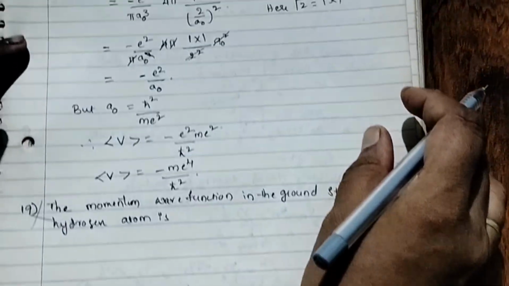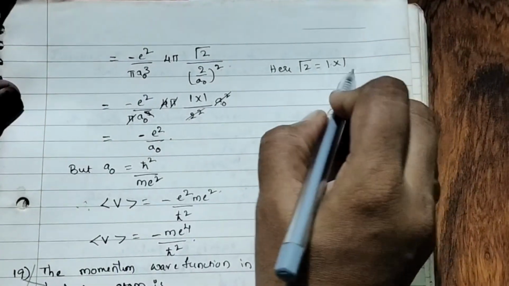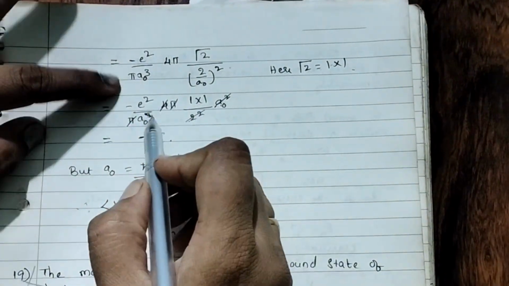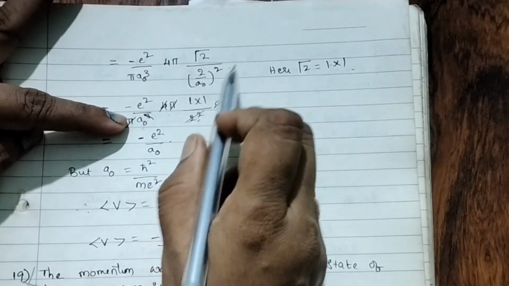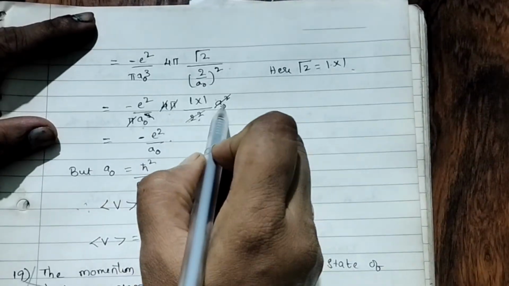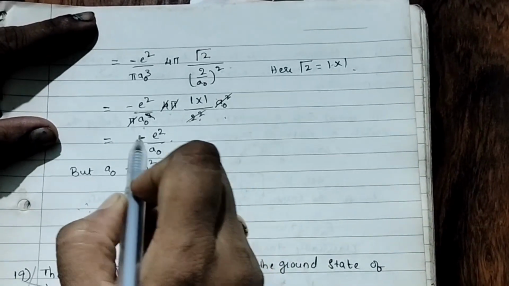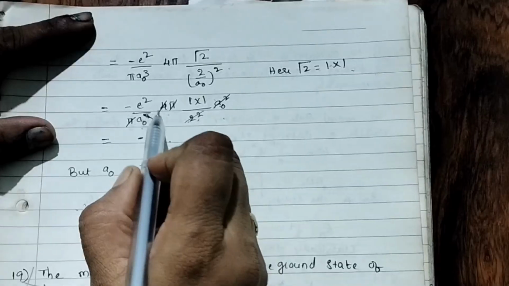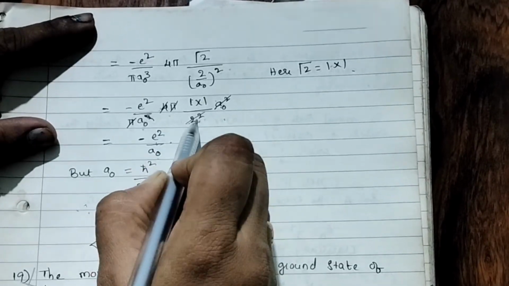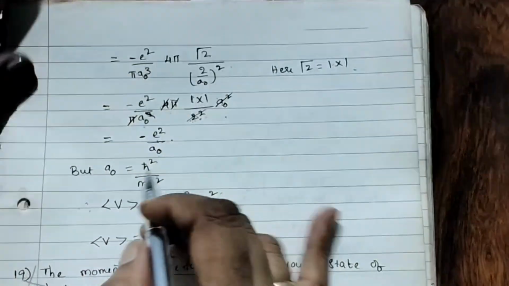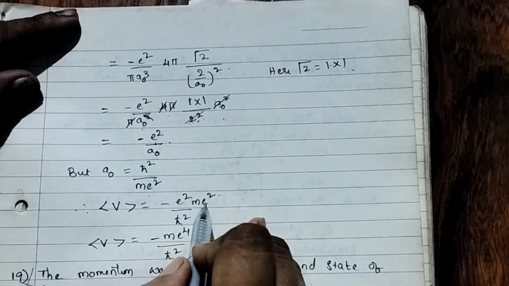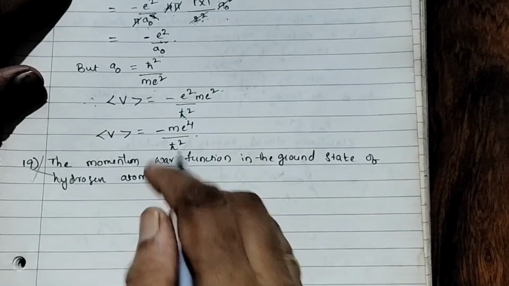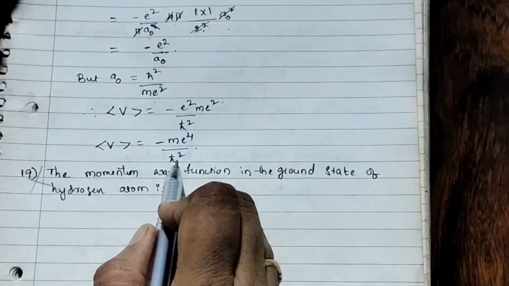Now factorial of 2, 1 into 1. So minus e square by pi a naught cube, 4 pi, 1 into 1 by 2 square, a naught square comes into the numerator. A naught cube, a naught square cancels, one a naught remains. Minus e square, 1 into 1, 1 over 2 square, 4, 4 cancels, pi cancels. So a naught in the problem was given as h cut square by m e square. Substituting, h cut square, m e square comes into the numerator. So what we got is minus m e to the power of 4 over 4 pi h cut square.